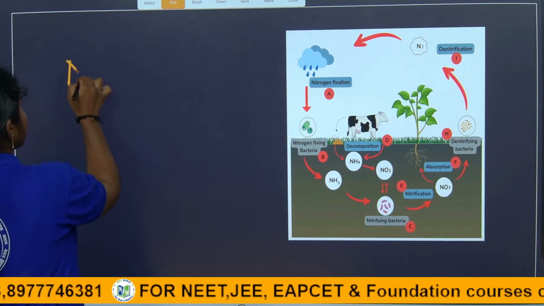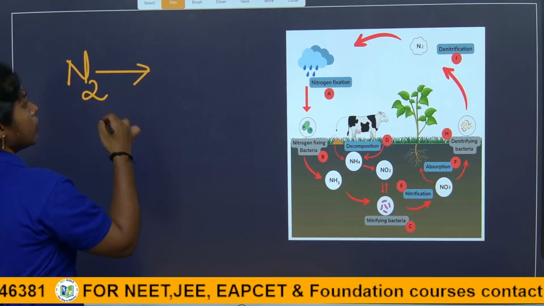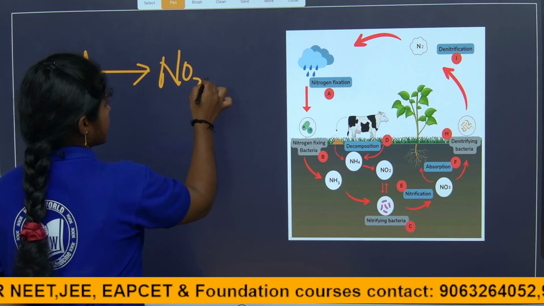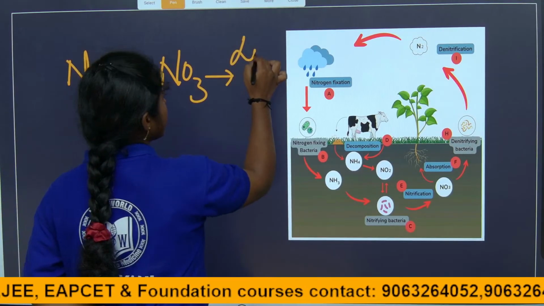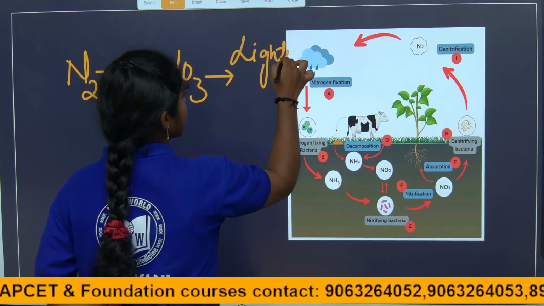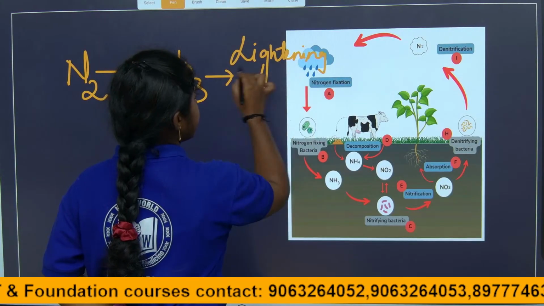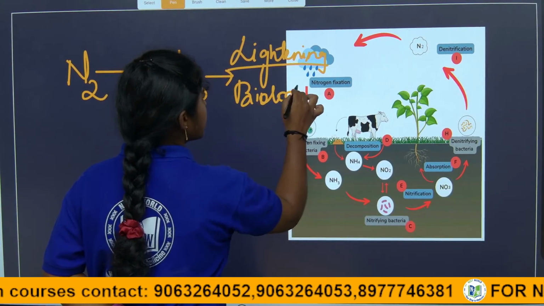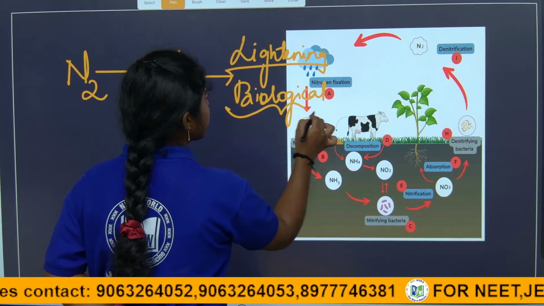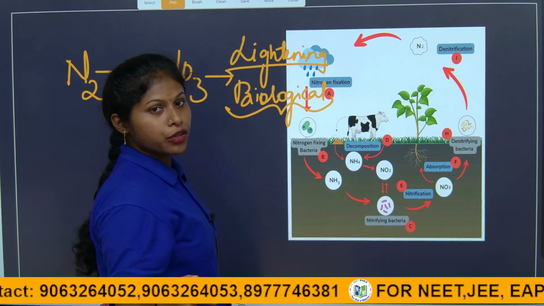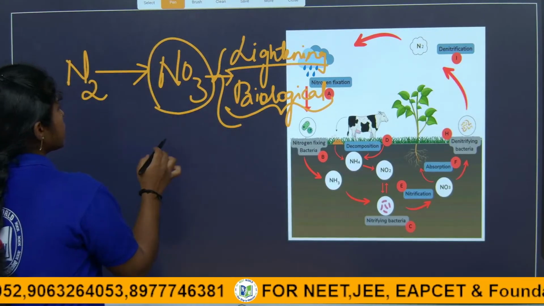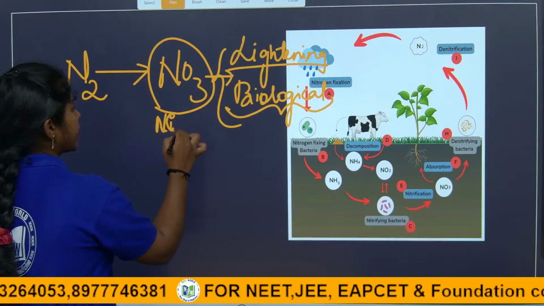So here, in the nitrogen fixation, nitrogen is converted into nitrates by the process of lightning and also by biological fixation. The biological fixation is nothing but the plants' association with bacteria that have the ability to fix nitrogen. So with the help of these, nitrogen is converted into nitrates.